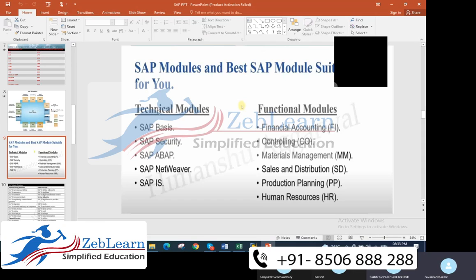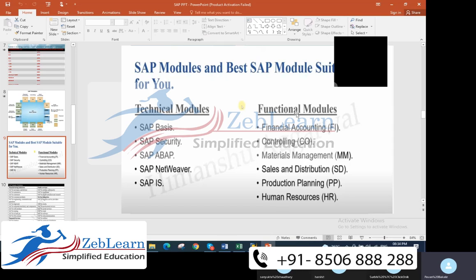See, technical modules are done by the technical people who do the programming and coding. If you have any knowledge of technical background, meaning the person is from a BCA background, or from a technical background, in the sense of having programming knowledge, that person can learn the technical module. Like SAP Basis, SAP Security, ABAP, NetWeaver, SAP IS. All of this comes with the programming module. Coding and all those things will be done under this. Those people can go with this particular background.